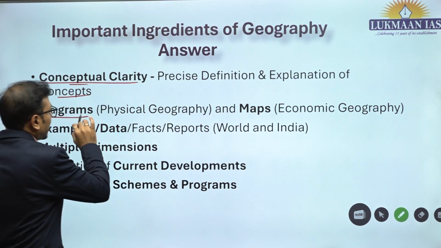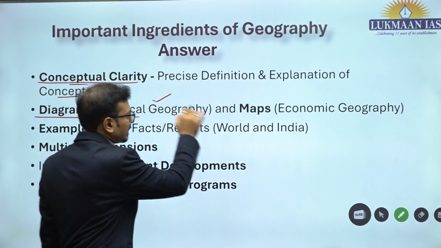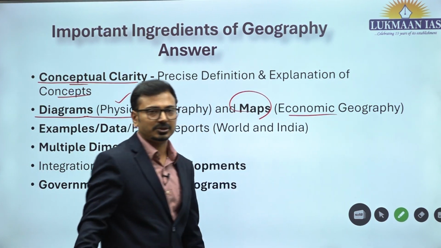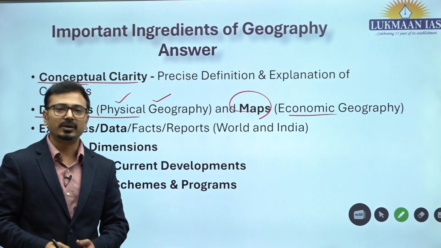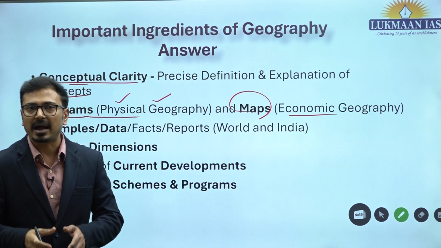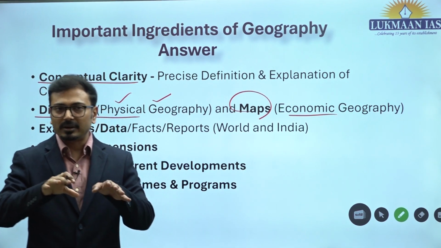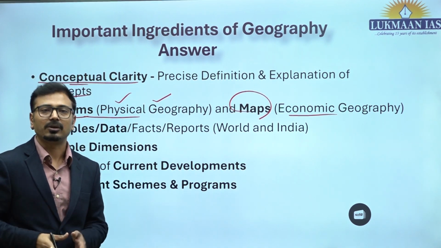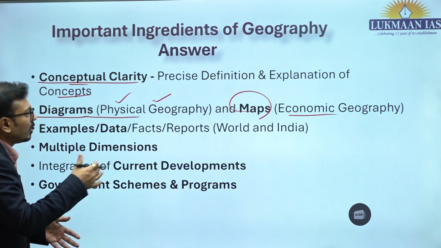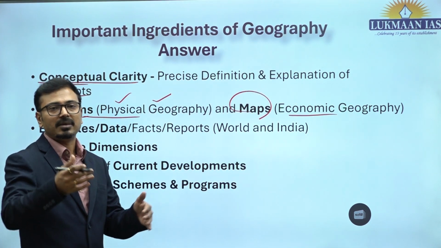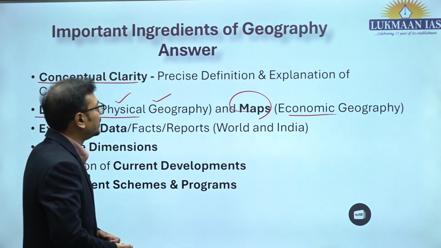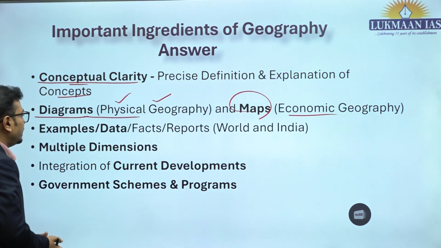important. Second, diagrams in physical geography questions and maps in economic geography questions. Like if the question is to describe the distribution of coal reserves in India, you should be drawing the map of India and showing the important areas where the reserves are located in India. So in economic geography, along with that, the industries and their location, you should be drawing the map of India or world and quickly showing the distribution of industries.